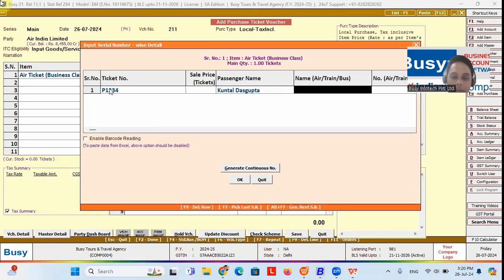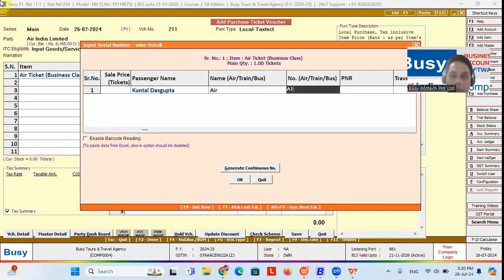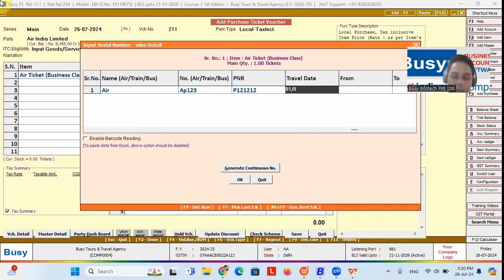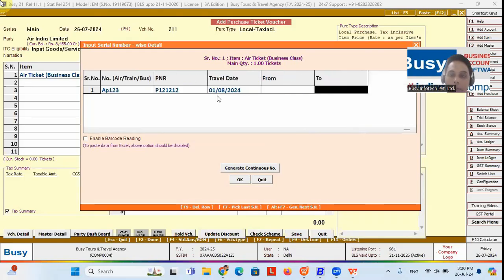you can mention, if you're going to provide a ticket or purchase an air ticket, then you can mention air. You can mention the air number, then you can mention over here AP123, whatever be the air number. The PNR number, you can mention the PNR number over here. You can mention the travel date. You can mention the from date. Let's say for example your destination from Kolkata to Delhi.